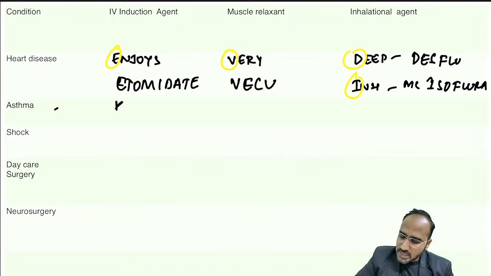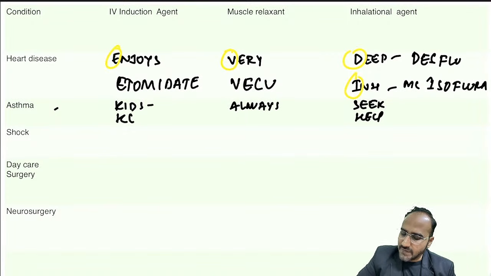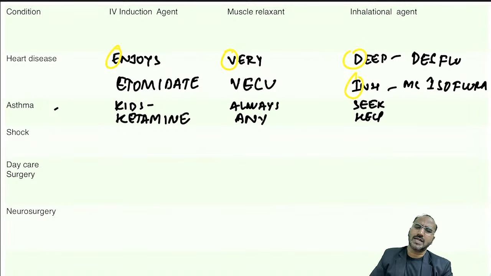Okay. Next, asthma. For asthma, what you need to remember? Asthmatic kids always seek help. Okay. What is the IV induction agent of choice for asthma? Ketamine. What is a muscle relaxant? Any muscle relaxant, but try to avoid giving benzyl isoquinoline. Why? Because they release histamine.